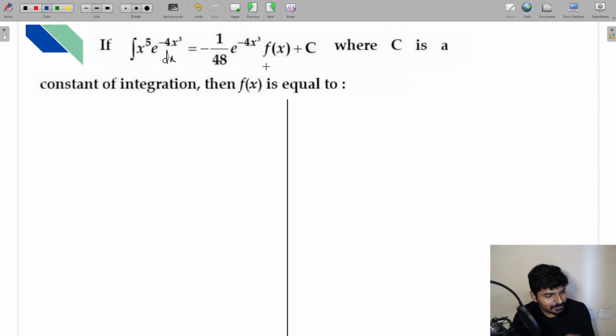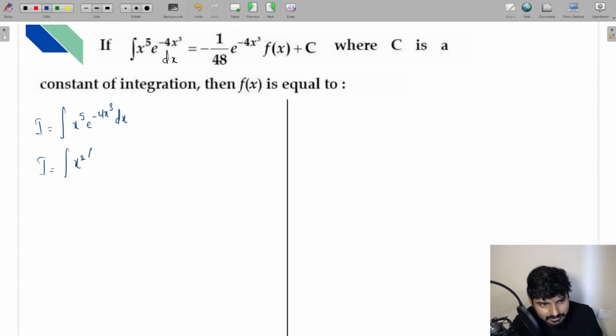So let me tell you, how will we do this question? It's a simple method. Guys, let me take I is equal to integration x raised to 5 e raised to minus 4x cube into dx, everyone. Okay, now you need to understand that here let us apply the concept of integration by parts. Okay, so what is integration by parts? How do we apply that? Very simple. First, let me write this as x square into x cube into e raised to minus 4x cube into dx, everyone.